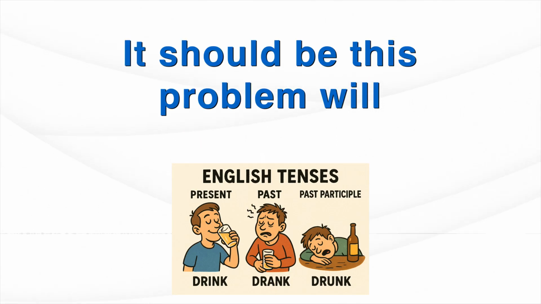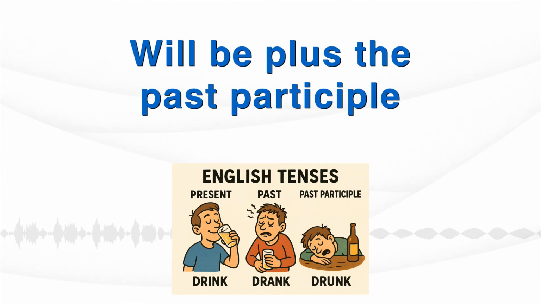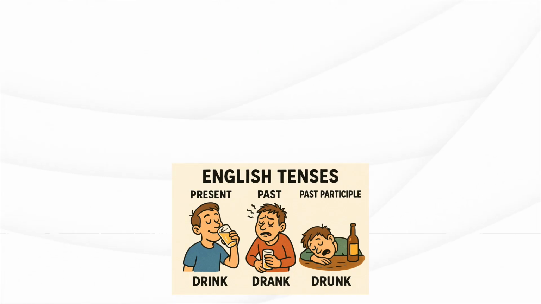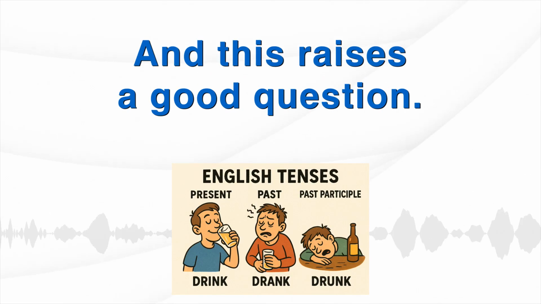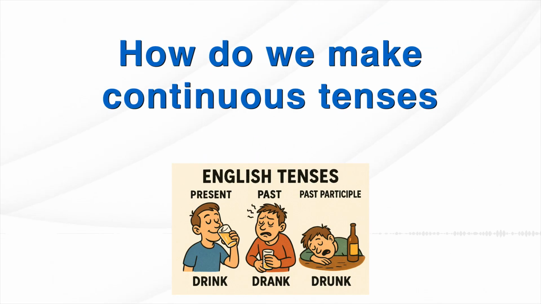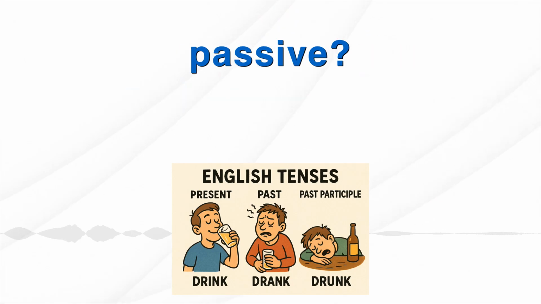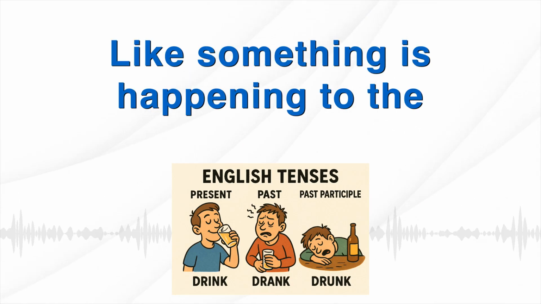It should be, this problem will be solved next week: will be, plus the past participle solved. Can't forget the be. Never forget the be in passives. And this raises a good question. How do we make continuous tenses passive? Like something is happening to the subject right now.